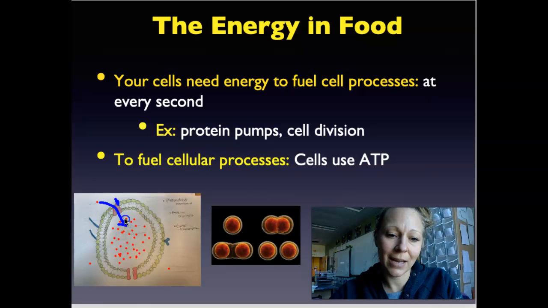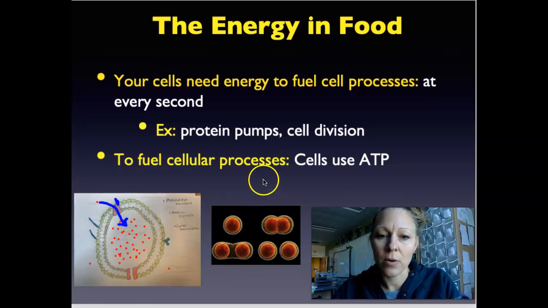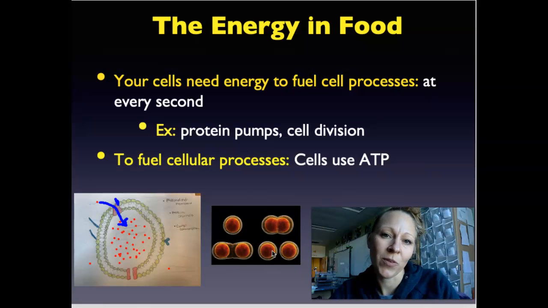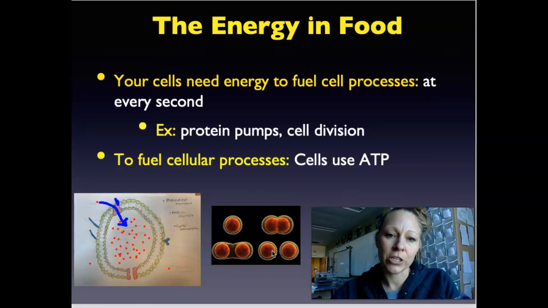And that's going to take energy. That energy that we use is in the form of a molecule called ATP. Another process that uses ATP is cell division. Here we can see a cell is starting to divide and it becomes two. That's a process that's going to need energy in the form of ATP. Anything and everything that needs energy in the cell, all of the processes are going to be using a molecule called ATP.